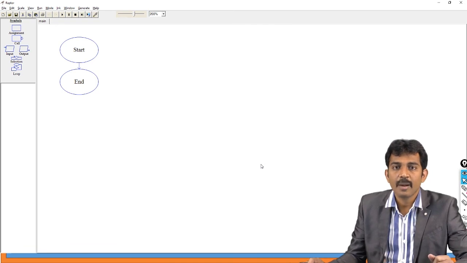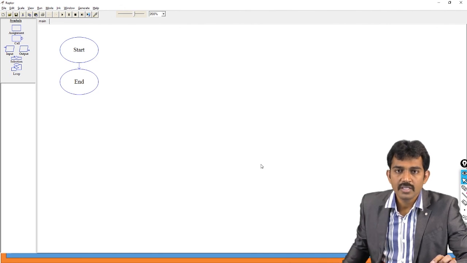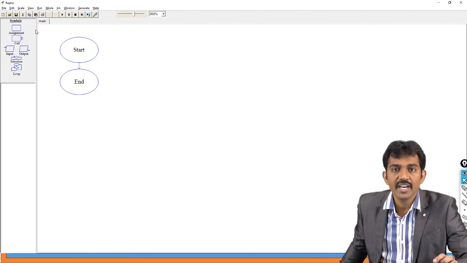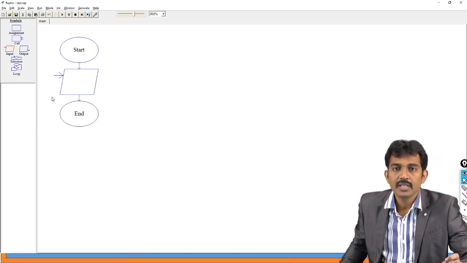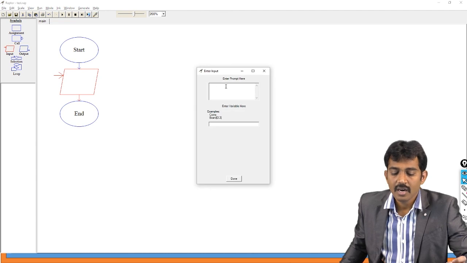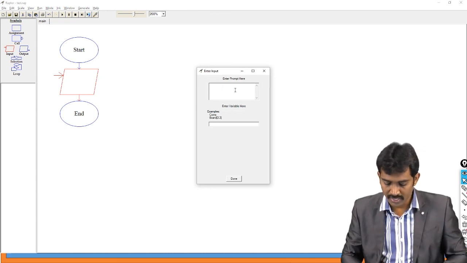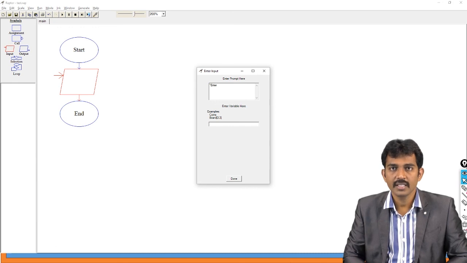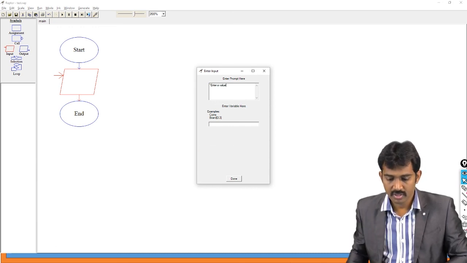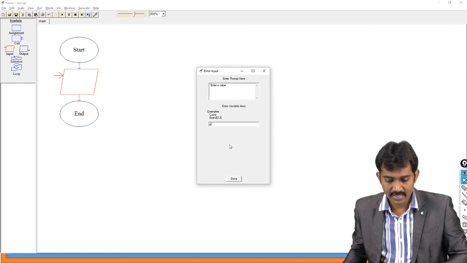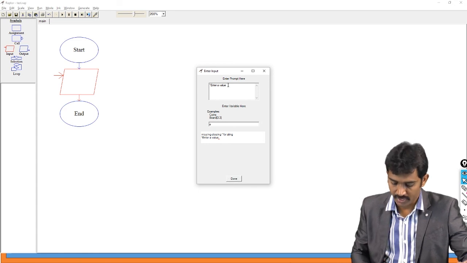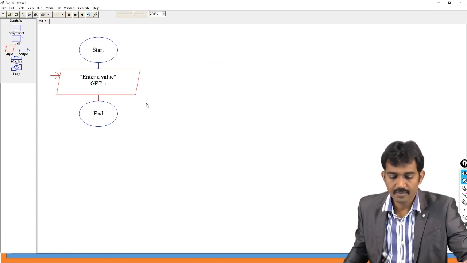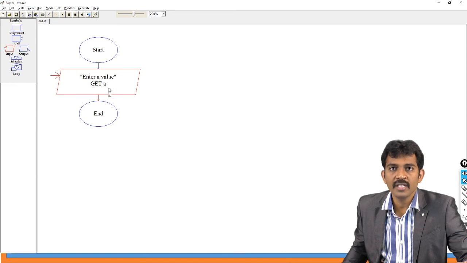So this is the Raptor tool. Here you have some symbols over there. See what I'm going to do. I'm going to perform addition of 3 numbers. Here I'm going to take the input. You just clear here. Enter the prompt here. So enter value, and the variable name is A. So you should use colon here. Enter a value. That value is stored in A, right?